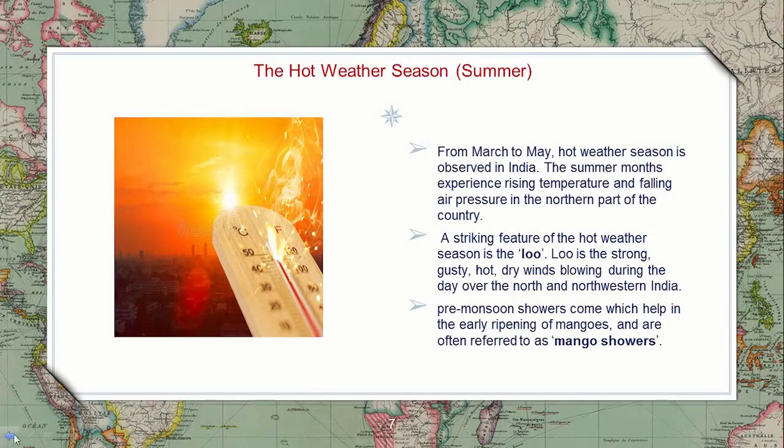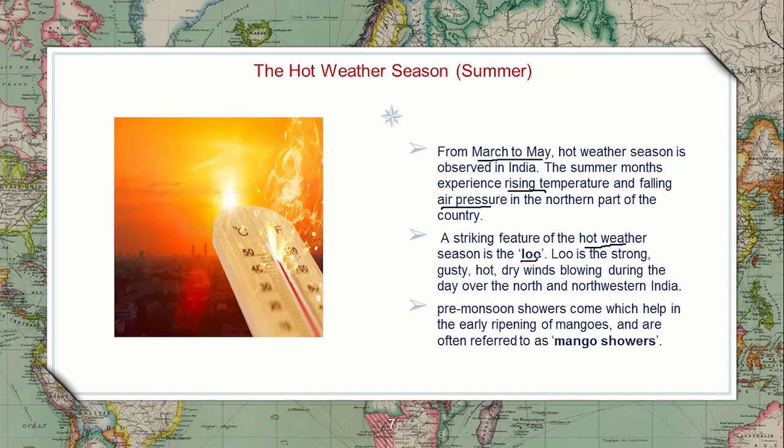Hot weather, that is what we call summers. Summer starts in India from March, and it will be very hot. The temperature will be rising and air pressure will be falling in the northern part, and hot winds will be coming. They are very hot winds that are called loo. These hot winds are called loo.